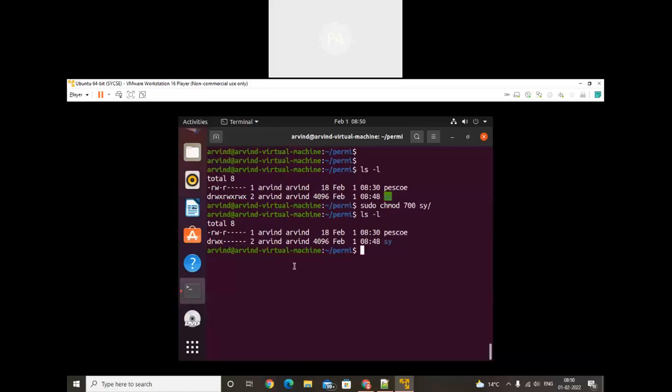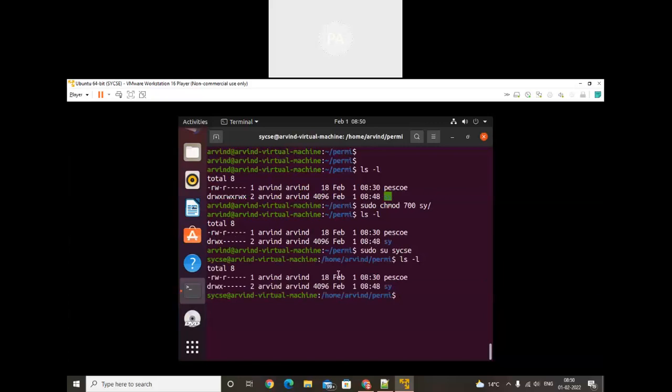Now I am trying to log in. If I try to log in by using sudo su sycsc, in that case, ls happens here, other user cannot enter into the folder. They do not have the execute permission, so if I try to go inside here, we get an error. See, we get an error. I do not have permission here.